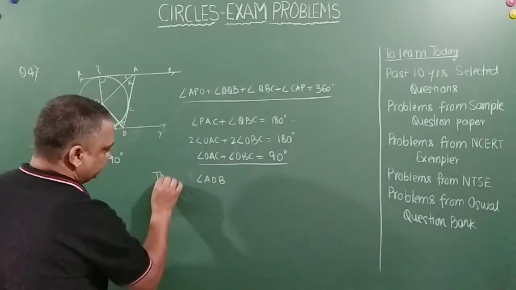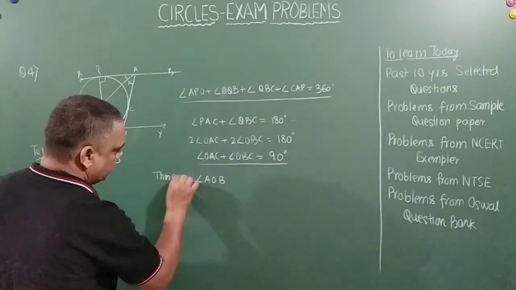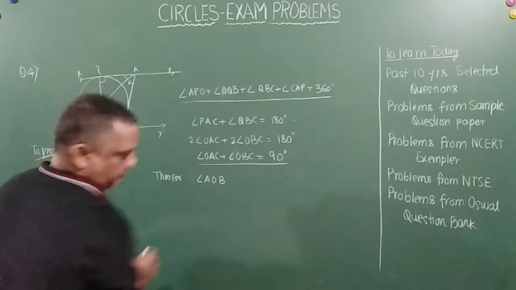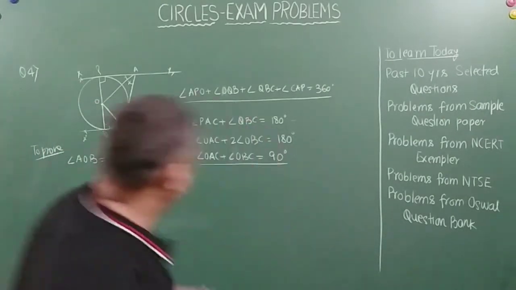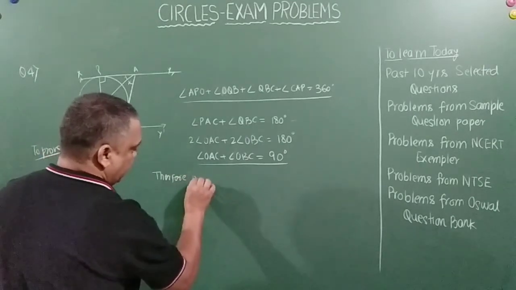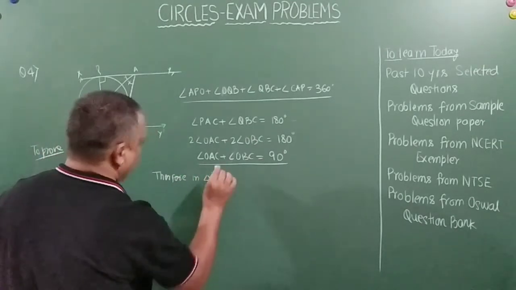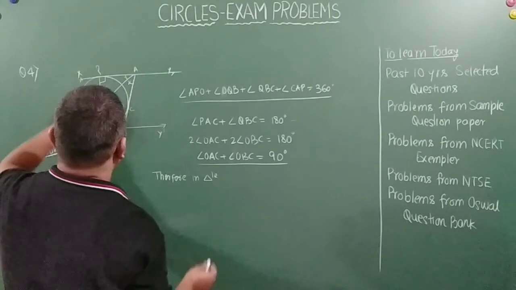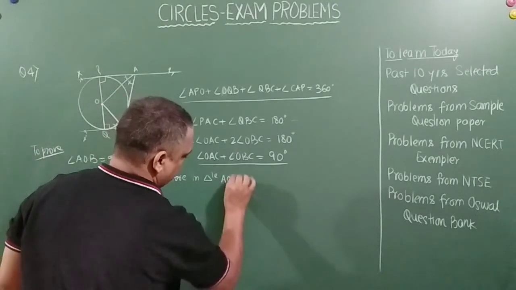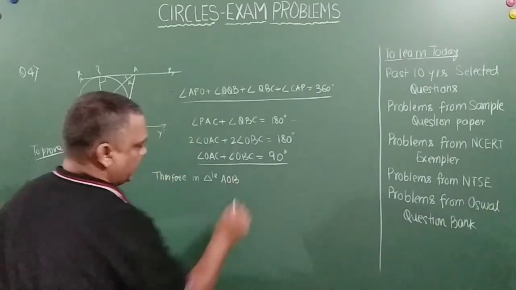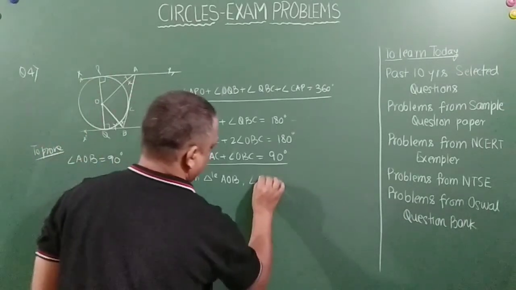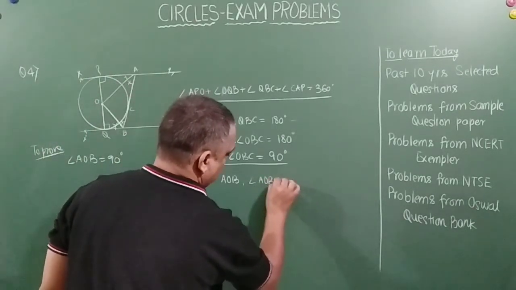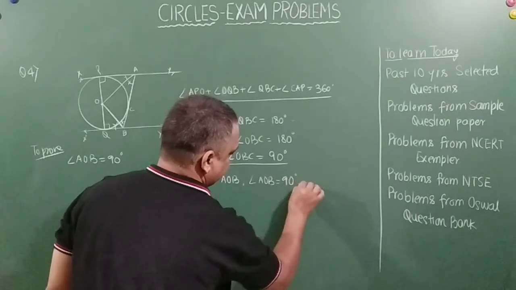Therefore, in triangle AOB, angle AOB is equal to 90 degrees.